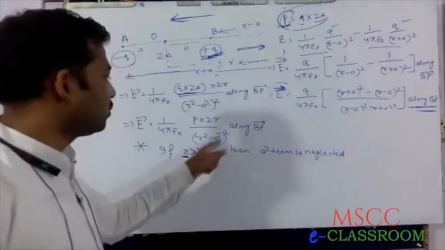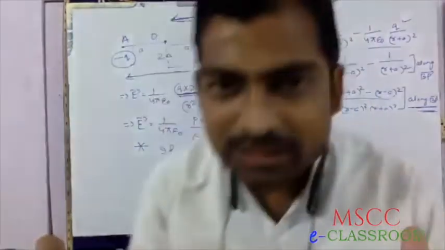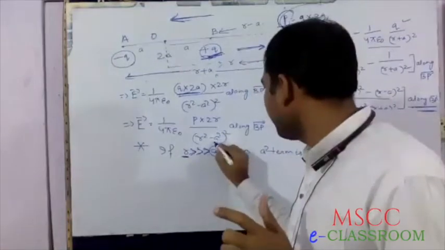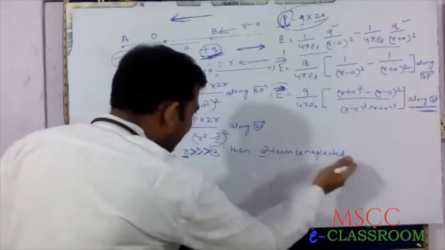If between two numbers one number is very much greater than the second number, then the second number is neglected.